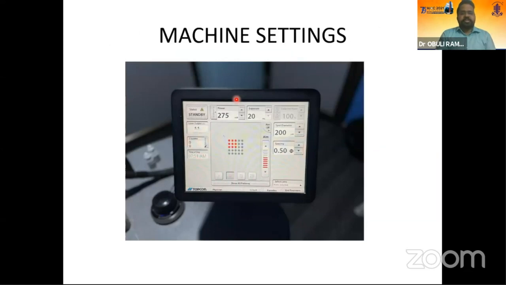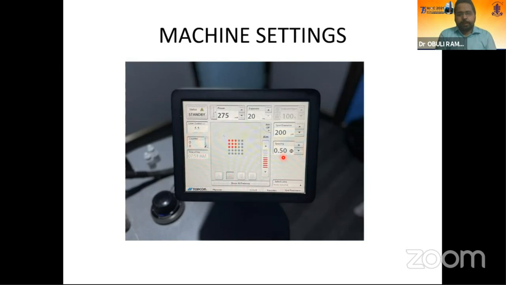Now coming on to machine settings, if you're doing a Pascal, I think it's better to start with small boxes like 3x3 boxes rather than directly going for 5x5, because you will not understand how wide the laser marks are on the retina. And then for the power initially, if your lens is clear or if it is a clear media patient, you can start with powers from 250 to 275 and an exposure time of 20 to 30 milliseconds. And the most important thing to be kept in mind is that in a Pascal laser, the spot does not expand over a period of time.